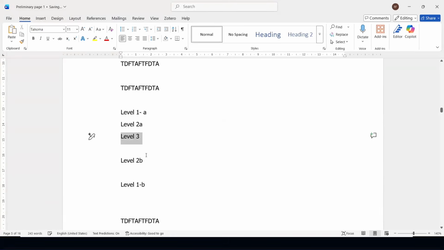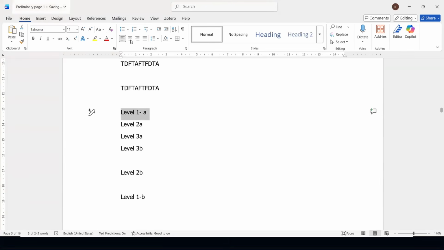Okay, let's just have the demo up to level 3. There you go. Now, take note that in APA, level 1 is bold. I hope that you can memorize it, Sandra. And capitalize each word, right? You just have to edit later on if there is a need to change each word.